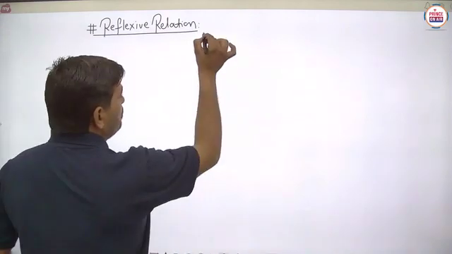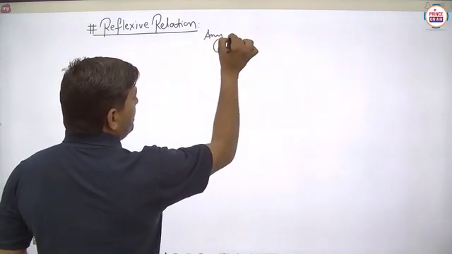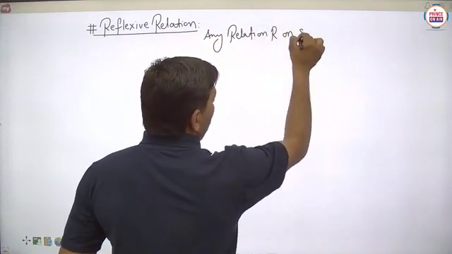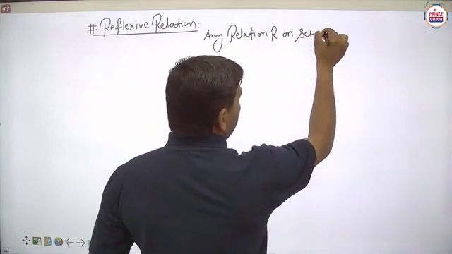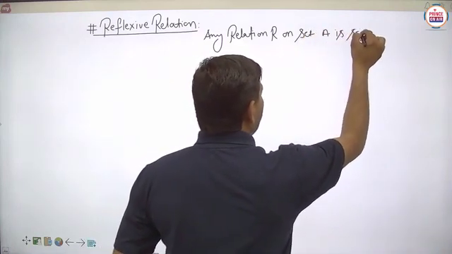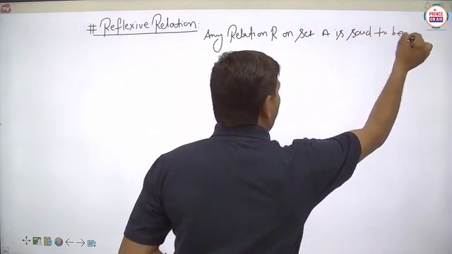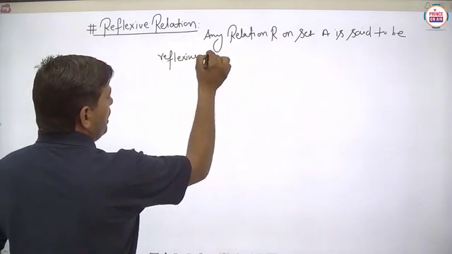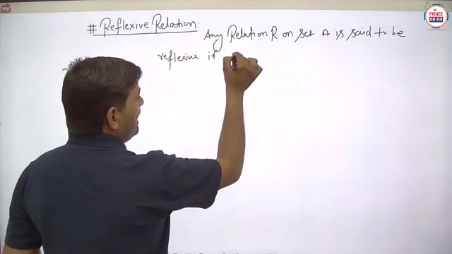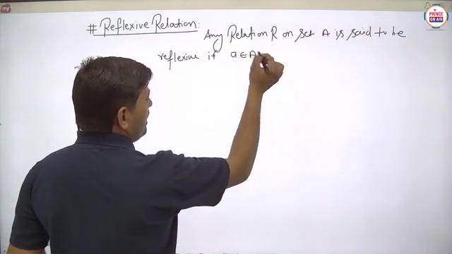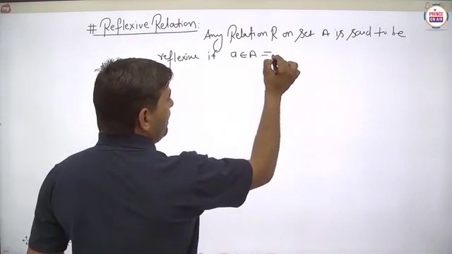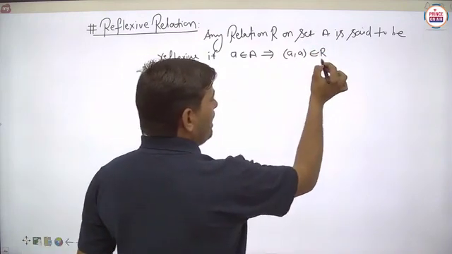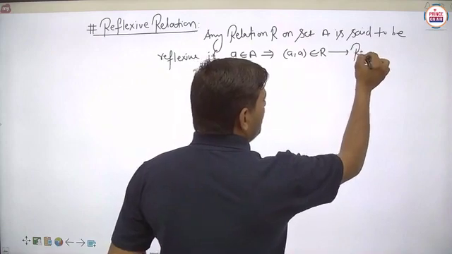Suppose any relation R on set A is said to be reflexive if, for any element a belonging to the set A, a belongs to A implies (a, a) belongs to R. If (a, a) belongs to R, then it is said to be reflexive.